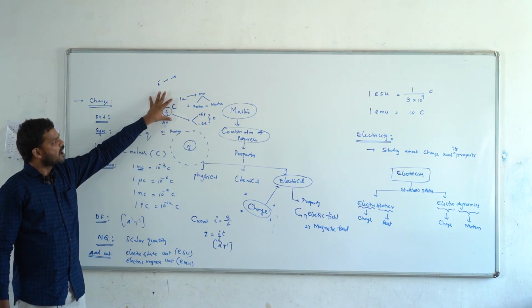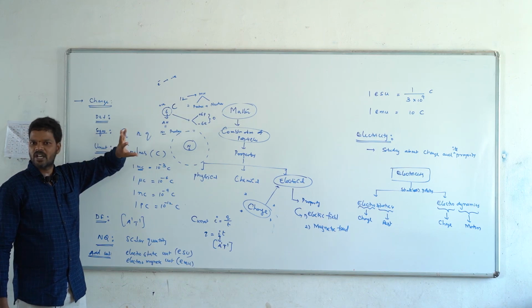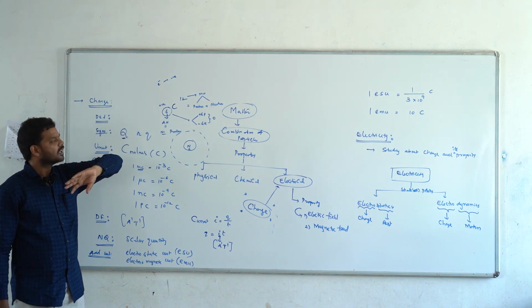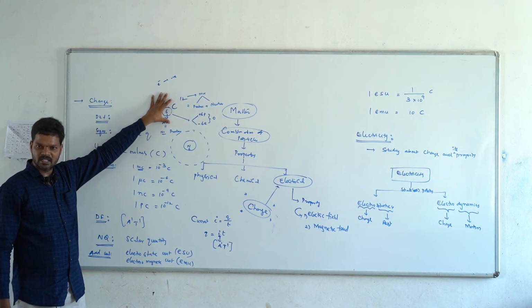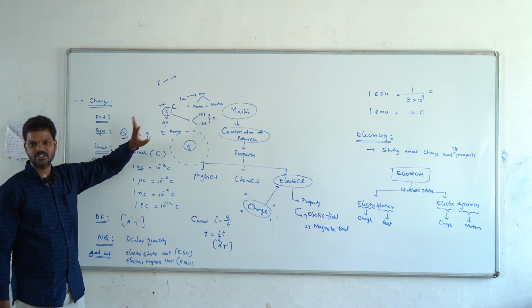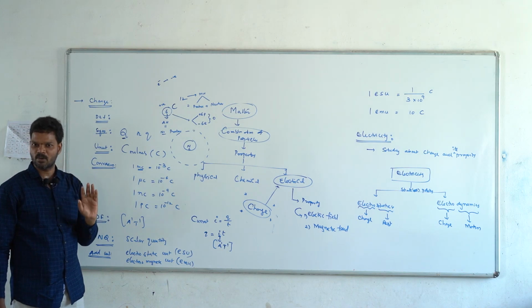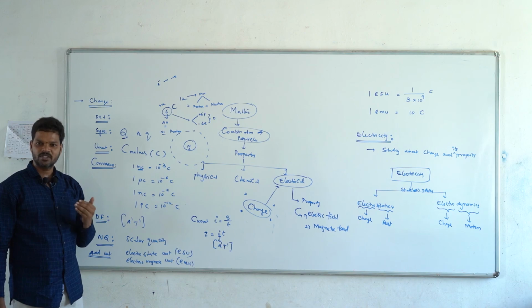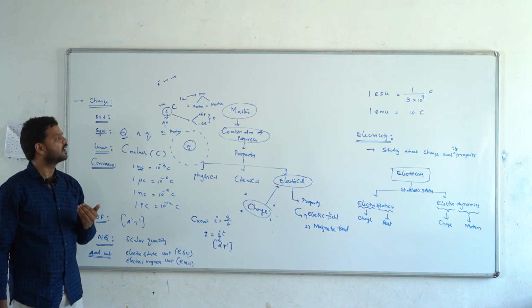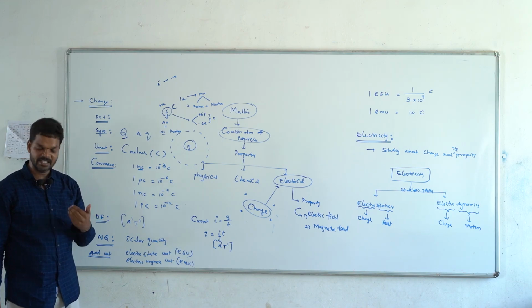That means in the periodic table we have 107 elements. At the ground state every element's charge becomes 0. That means every element is a neutral particle, neutral atom or neutral body. Then how the body gets the charge, let us see in the next class.